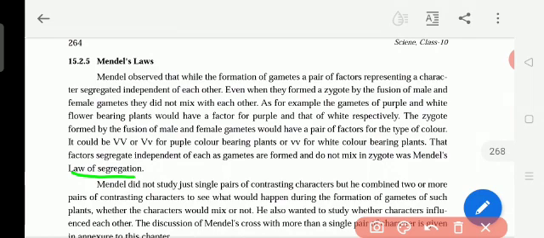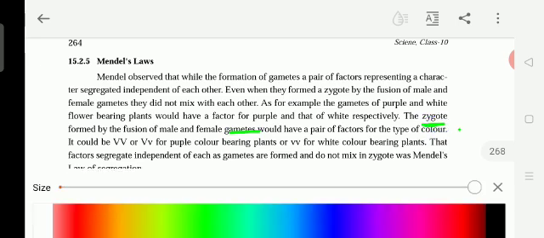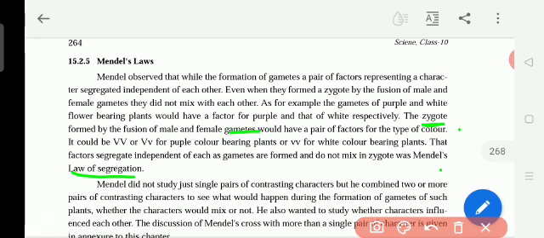What is the law of segregation? Segregation means separate. To understand this, first you have to understand the zygote and the words gametes. I already told the meaning of gametes. Gametes means the female and male reproductive cells, and zygote means the fusion. The zygote is formed by the fusion of male and female gametes. Fusion means combining, meeting.